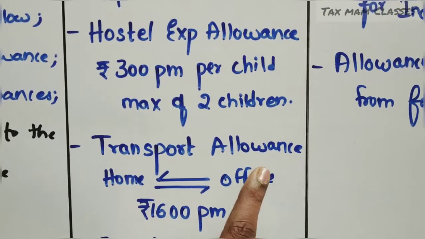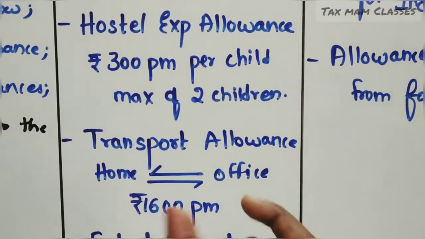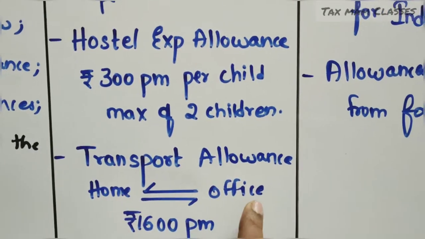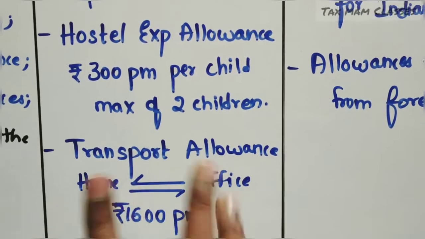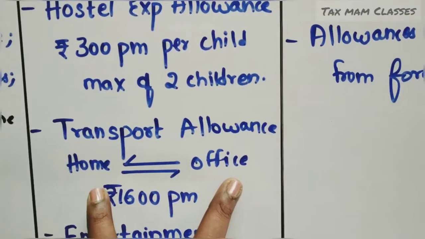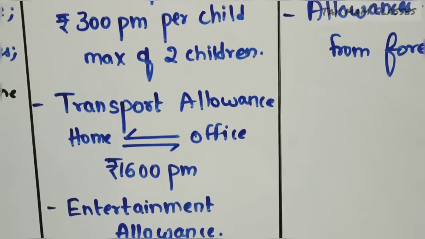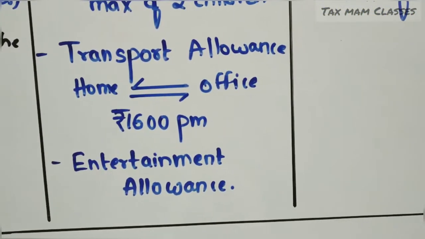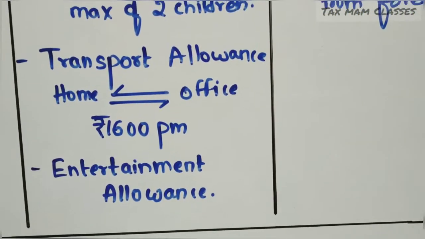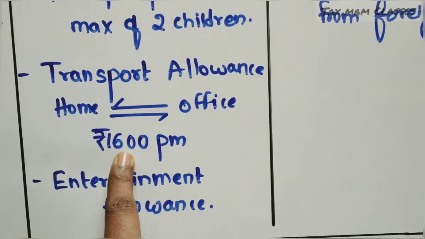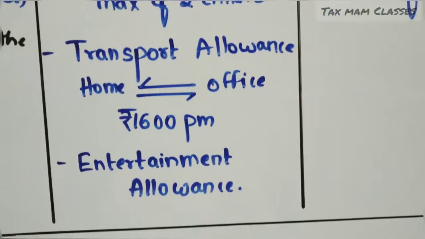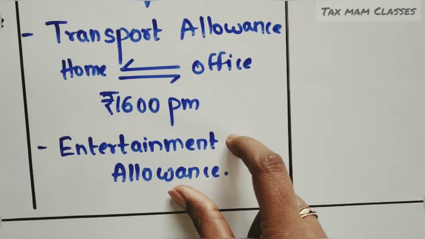And see the transport allowance. What is the transport allowance? From the office, home to office, office to home. For this transport, how much is the allowance given by the employer? Whatever may be given, the amount allowed as exemption is 1600 per month.